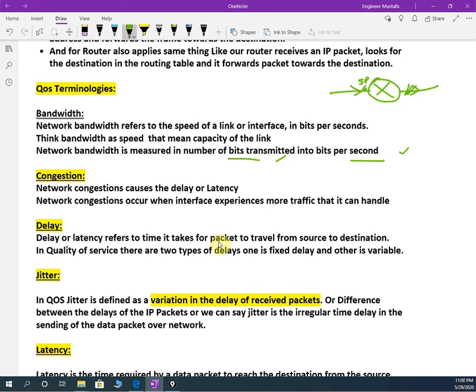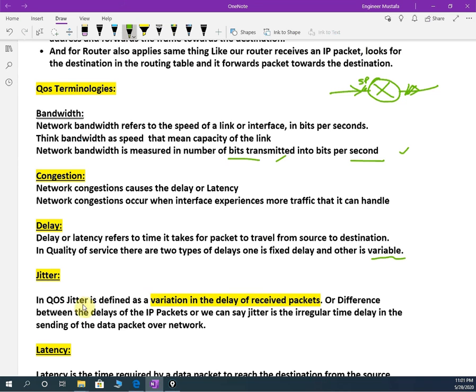So in our network language also we are saying delay refers to the time taken by a packet to travel from the source to destination. In quality of service there are two types of delay. One is fixed delay, the other is variable delay. Fixed delay means, for example, if anyone should come at 9 o'clock, and he is coming daily at 9:10, we can say fixed delay, he is taking 10 minutes extra. But in the other way, variable means sometimes it is taking 30 minutes, sometimes it is taking 20 minutes, then it is variable delay.